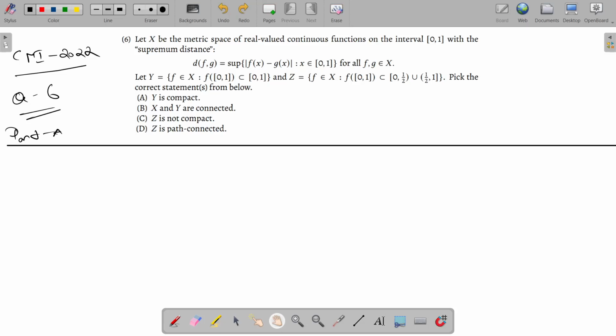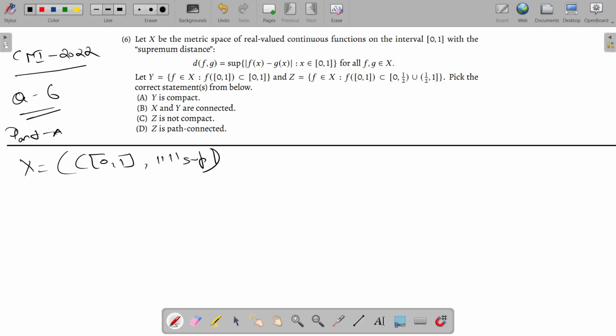Hi guys, so today we will be trying to solve this. This is a CMI 2022 question, question number 6. So basically it says that we have a metric space, I mean, with the sup norm. Basically we are given a normed linear space with this sup norm.